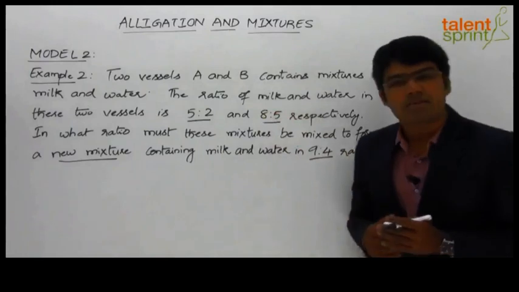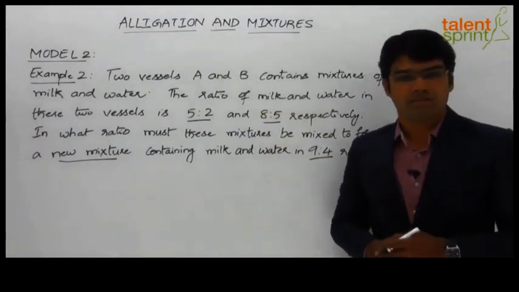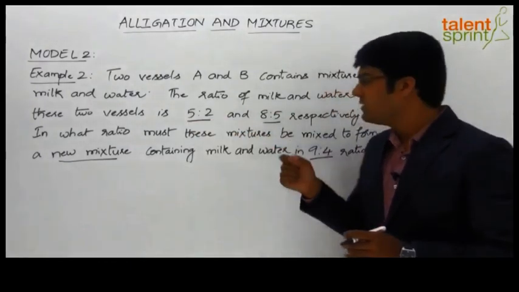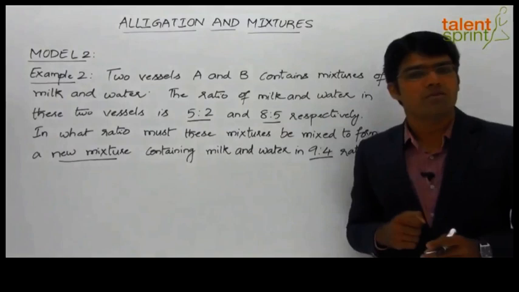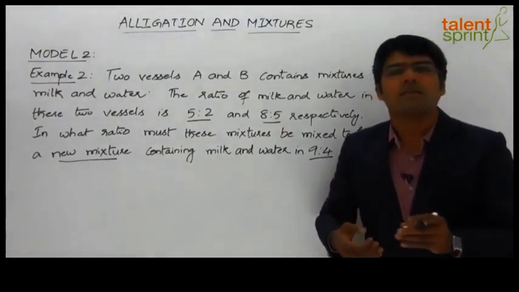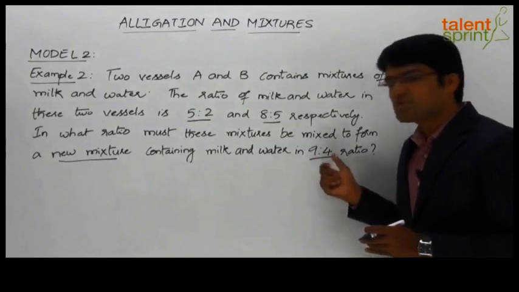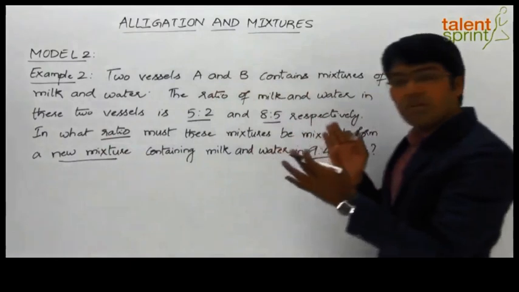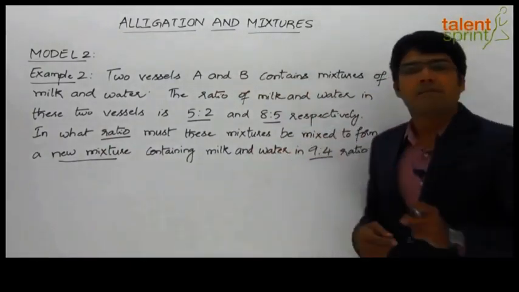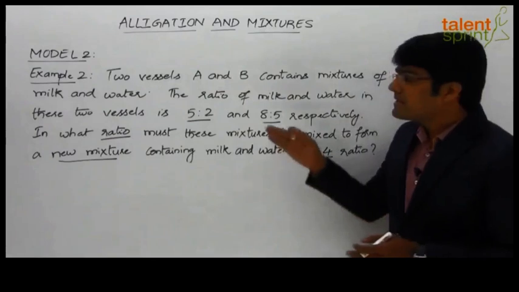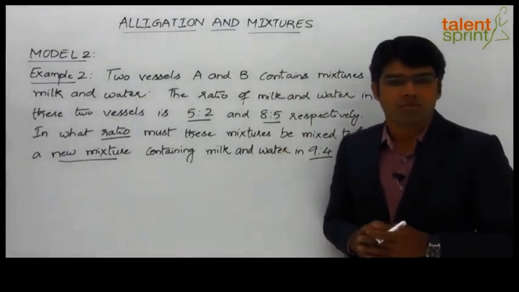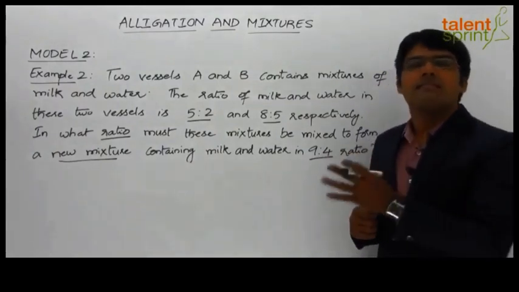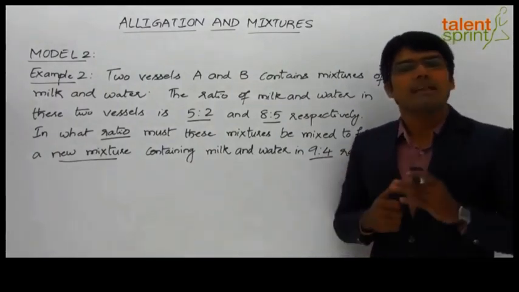So as you can see here, this question is based on the case of compound mixture. We have got two different milk solutions. The first one has milk and water in the ratio of 5:2 and the second one has got milk and water in the ratio of 8:5. And when these two mixtures are mixed, we get a new mixture in which the milk and water ratio is 9:4. And we are required to find out the ratio in which the two mixtures have to be mixed so that we can get the final mixture of 9:4 ratio. This question again can be answered using the alligation rule. And we can apply the rule to the strengths of milk or to the strengths of water in the three different mixtures, that is type 1, type 2 and the final mixture.